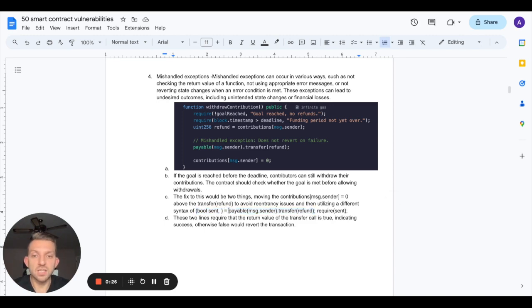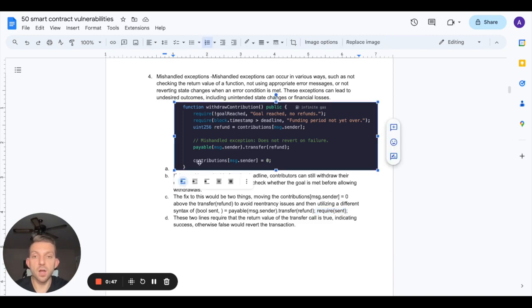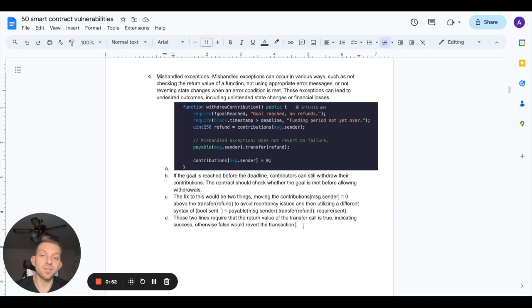This stores the return value of success or failure in the bool sent, and right underneath that we just require that sent to be true. Essentially, if the transaction fails and this require sent statement is triggered, the whole function will revert, never updating the contributions of message.sender to 0, meaning the message.sender can still withdraw their funds or their refund.